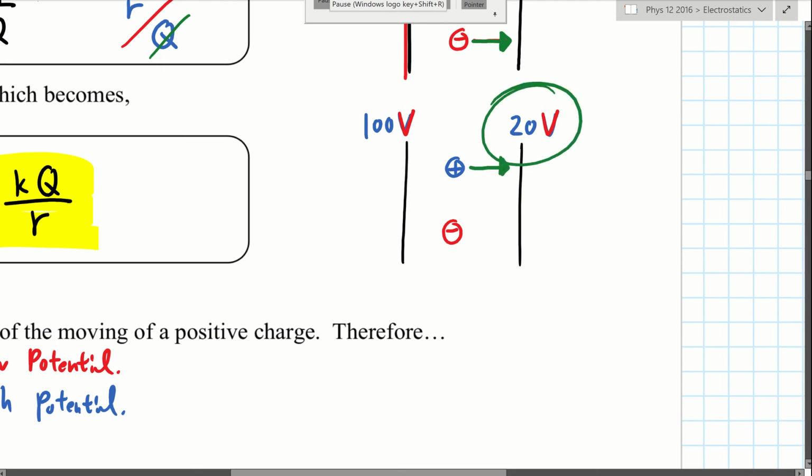So that 20 volt is actually like a negative potential in here, because it's negative compared to the 100 volts, which is on the other side. So it's a lower potential. It's not actually just positive and negative. You have to say which way is the lower one. So an electron, by definition, will go to the higher potential, which is the 100 volt area.